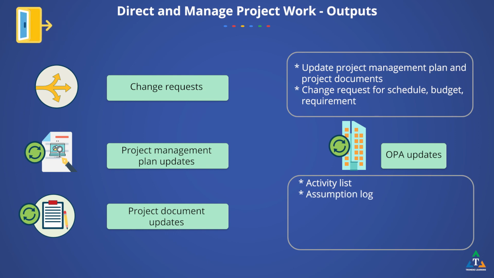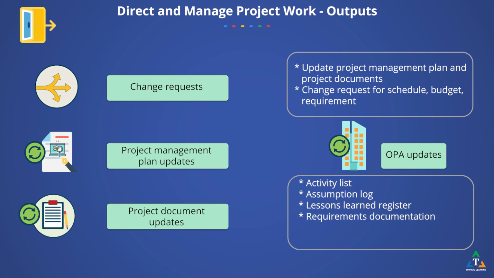Assumption log may record new assumptions and constraints, and the status of existing assumptions and constraints may be updated or closed out. Lessons learned register will help improve performance for current or future projects. Requirements documentation gathers new requirements identified during this process. Progress on meeting requirements can also be updated. Risk register provides all identified new risks, and existing risks may also be updated during this process.